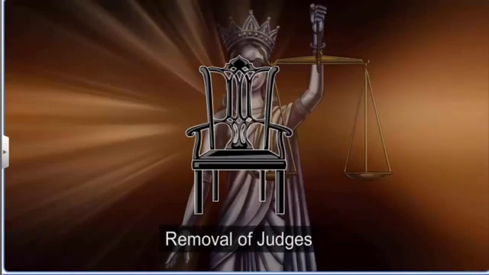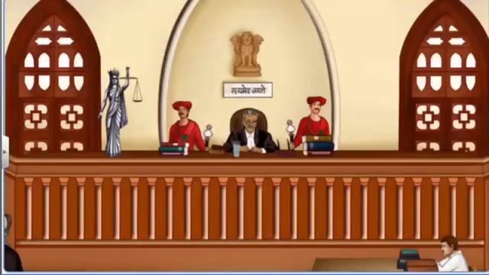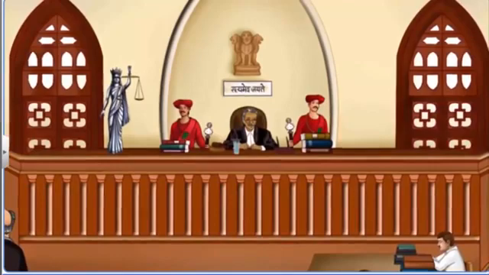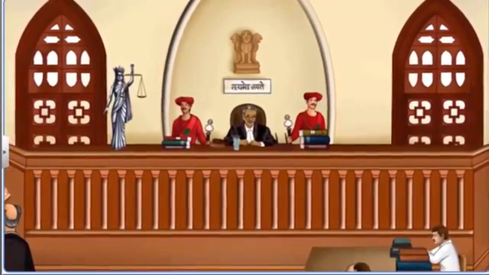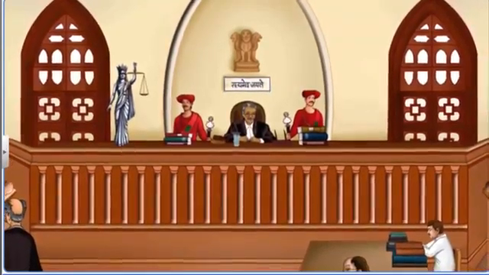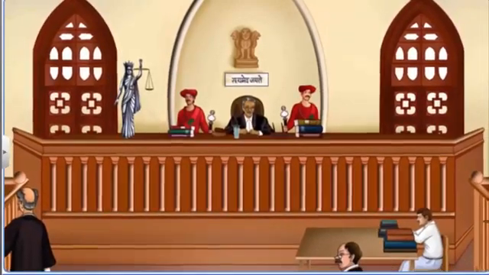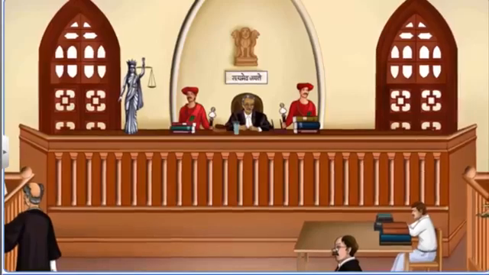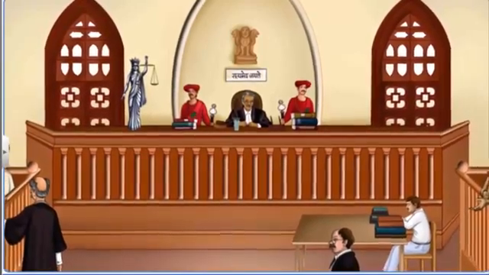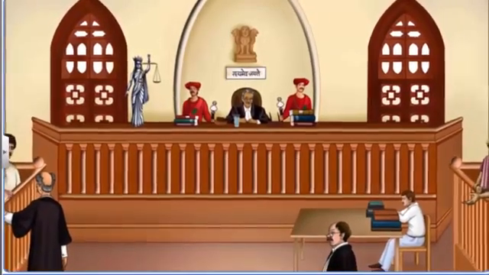Anyone can approach the courts if public interest and human rights are affected by the actions of the government. This is called a public interest litigation. This way, the judiciary keeps the government and its officials in check. Due to this reason, people have a high level of confidence in the judiciary.